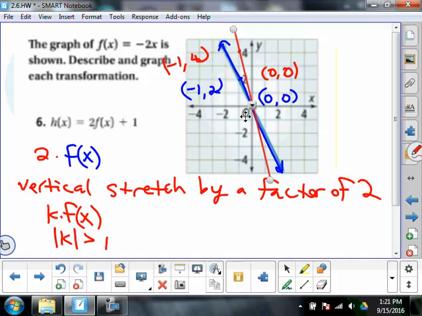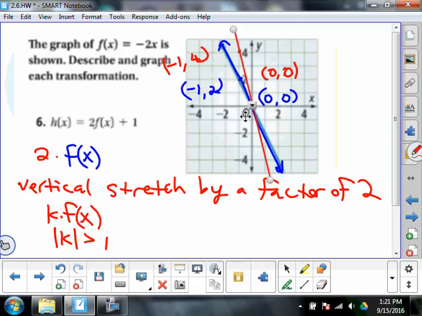Oh man. So if I had to take notes over this, I'm getting all these notes right now. Vertical compression when k is between 0 and 1. Vertical stretch when k is bigger than 1. So when some number k is multiplied by a function, that's either a stretch or a compression. That's one of the types of transformations. Okay. But there's more. It's like an infomercial.